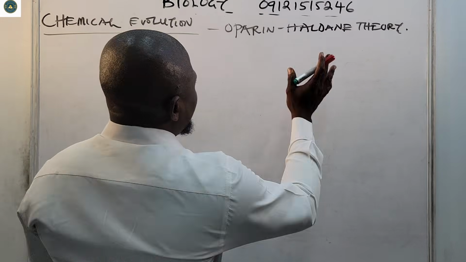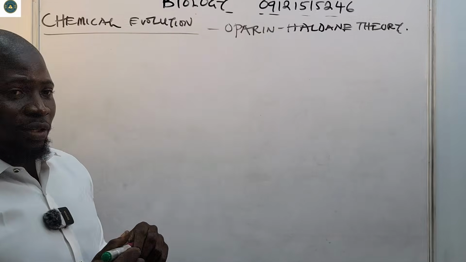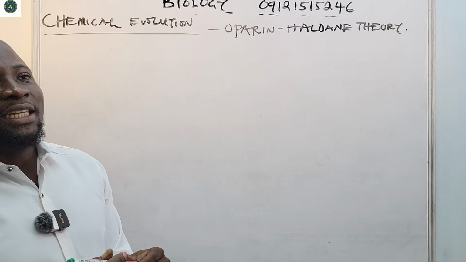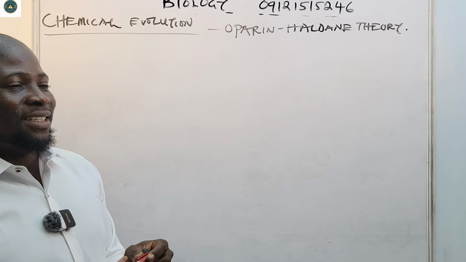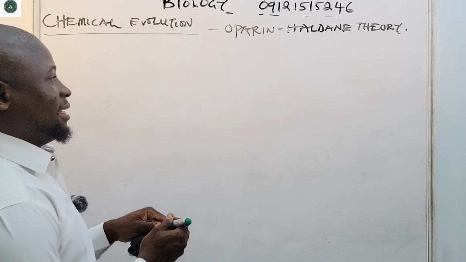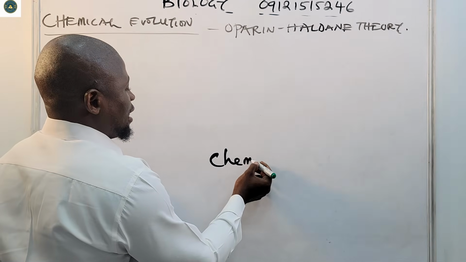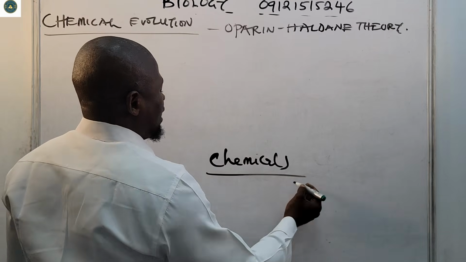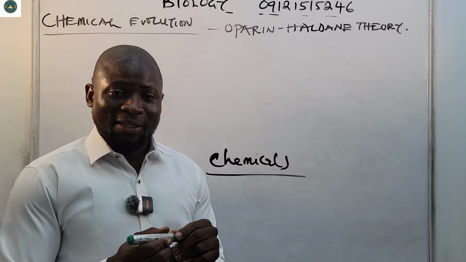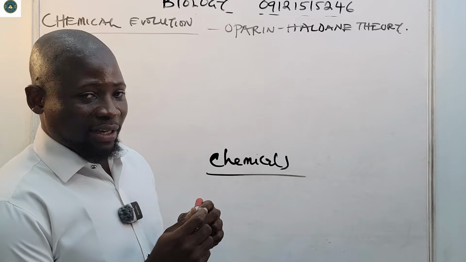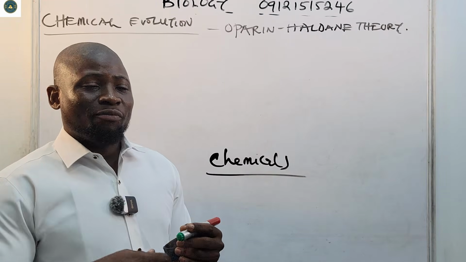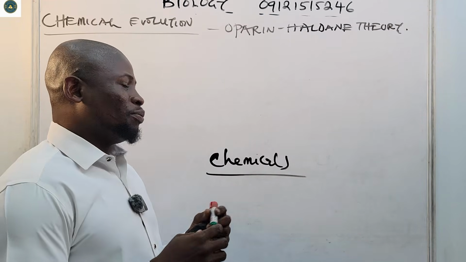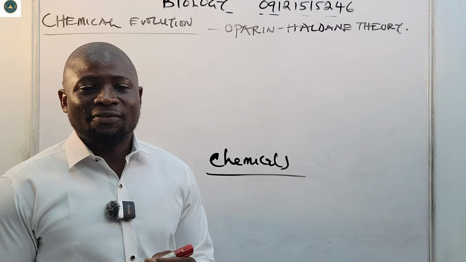Oparin and Haldane used their brains and said that life on Earth must have originated as a result of reactions between chemicals right from the beginning.